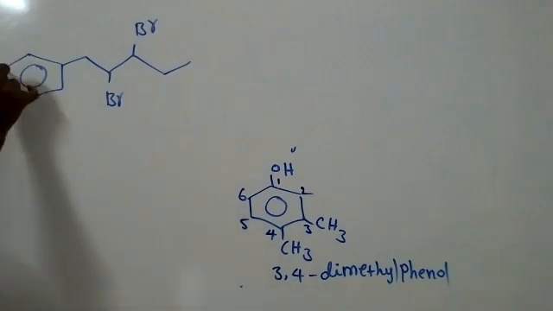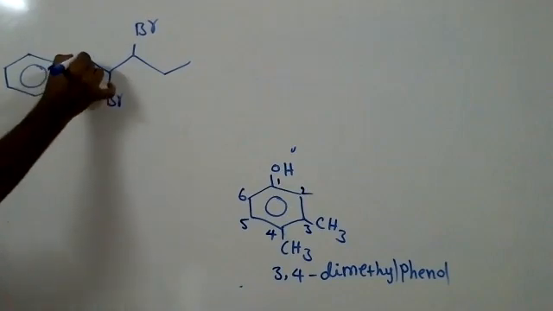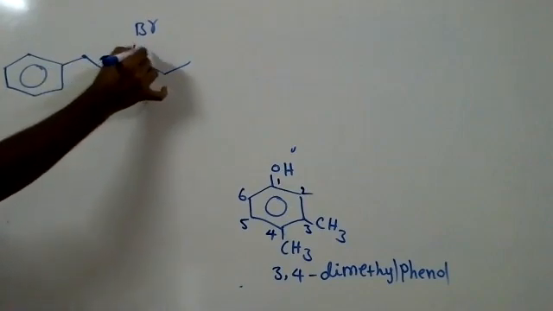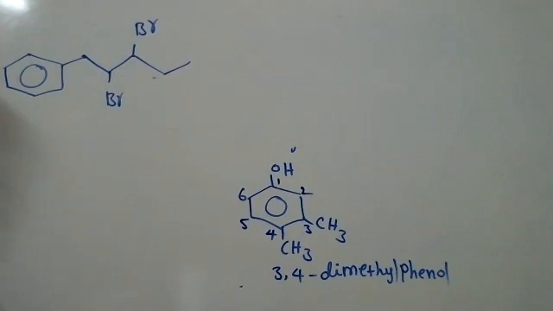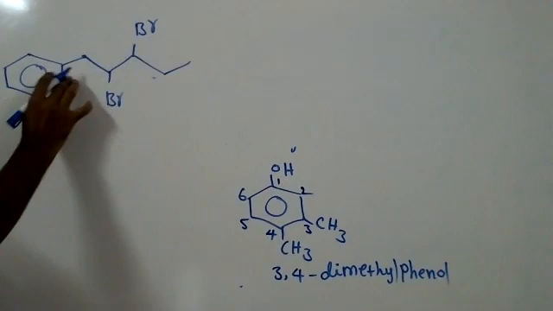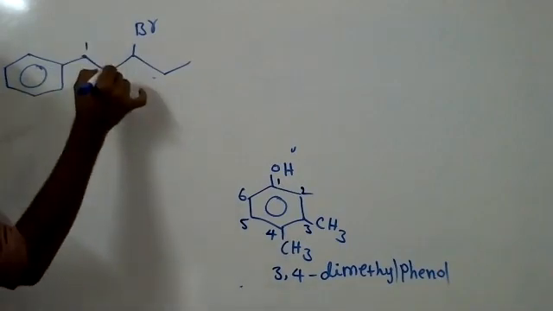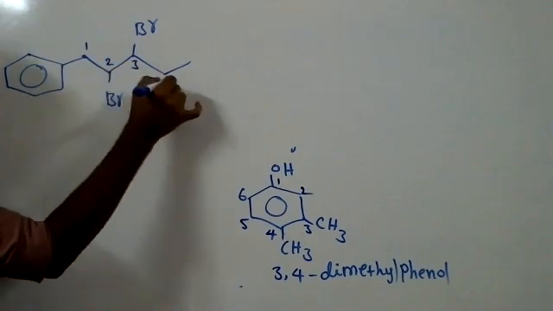And this is benzene attached to CH2. Sir, we have to give primes here, right? CH3. No, I will tell this name. So this is considered as the parent carbon chain. Now the benzene ring we consider as a substituent. 1, 2, 3, 4, 5.